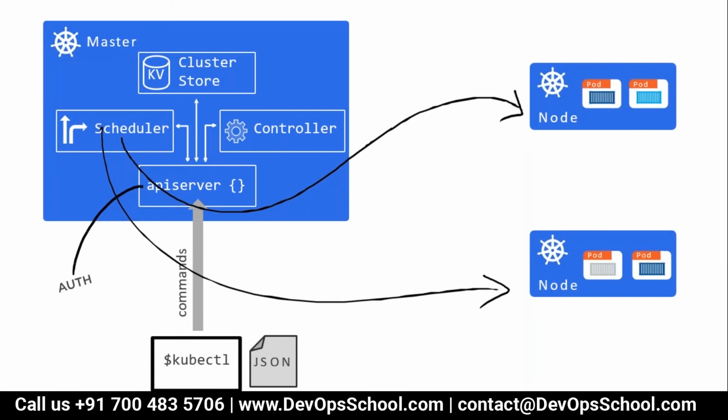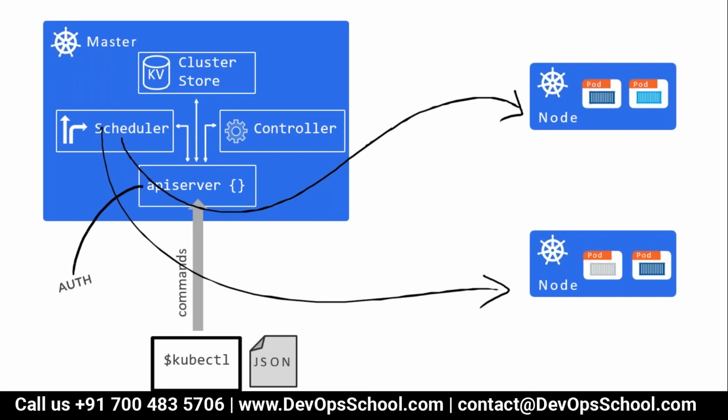So now let's elaborate a little bit on the architecture. Look at this here, guys. In the master, you have four components. The scheduler, through the API server, talks to the node. In the node, you have a pod and a container, which we have discussed so far. Now who is controlling the API server? Who is sending requests to the API server?